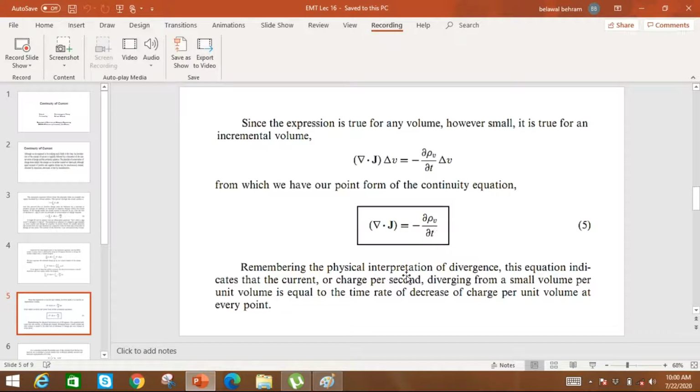Remembering the physical interpretation of divergence, this equation indicates that the current or charge per second diverging from a small volume per unit volume is equal to the time rate of decrease of charge per unit volume at every point.